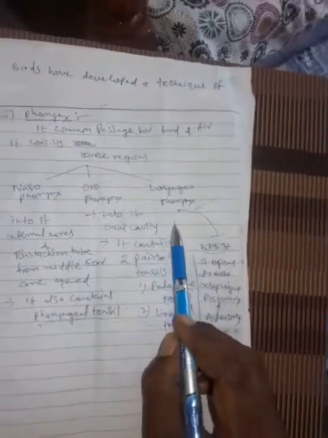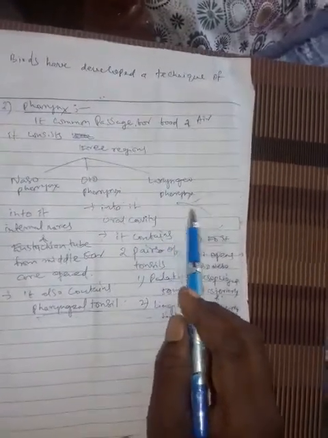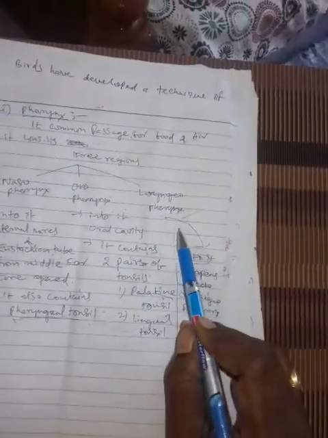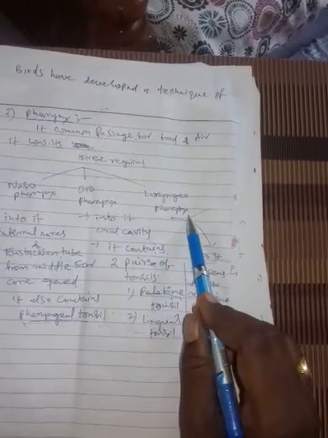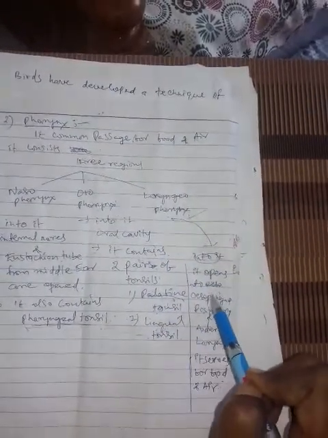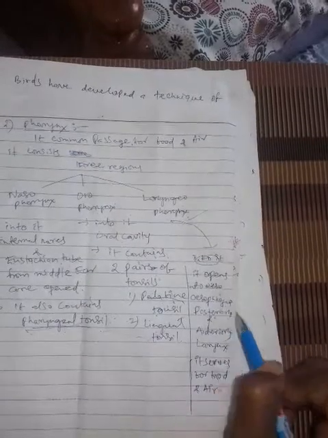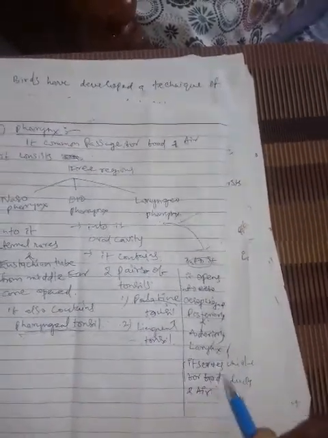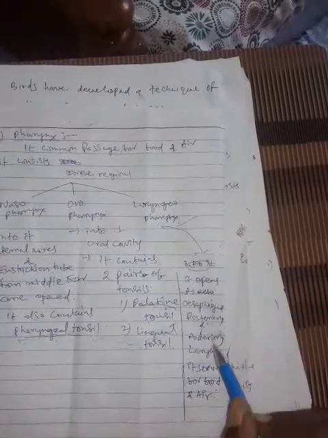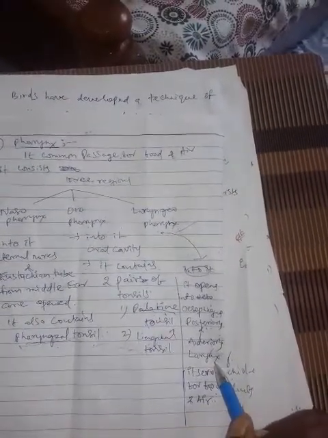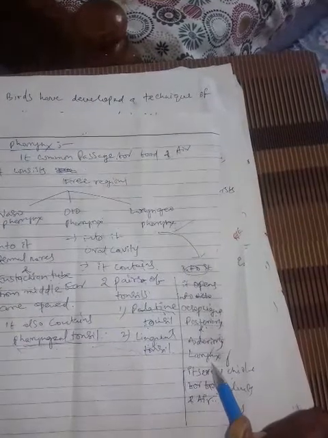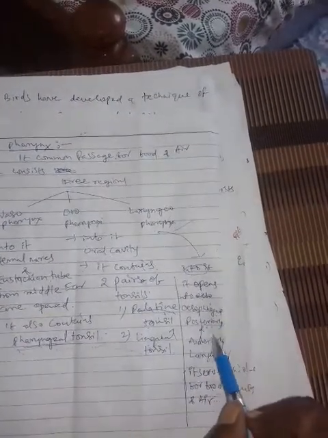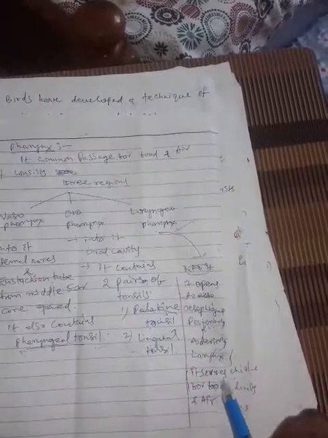Coming to the next one, the laryngopharynx. The third part of the pharynx is called the laryngopharynx. It opens posteriorly into the esophagus, and anteriorly it opens into the larynx.